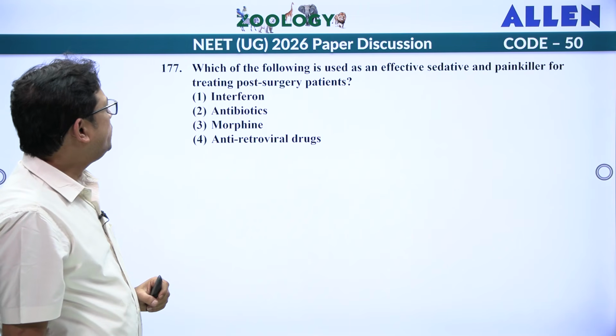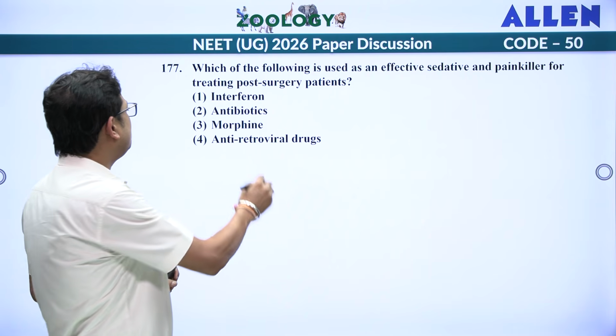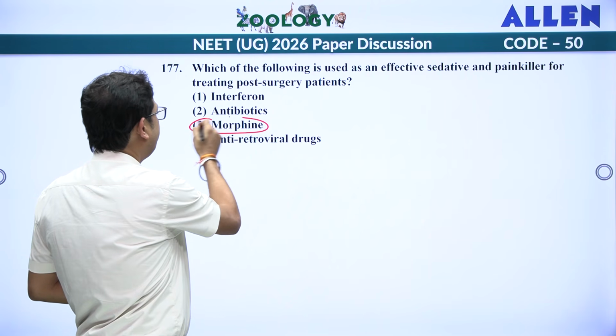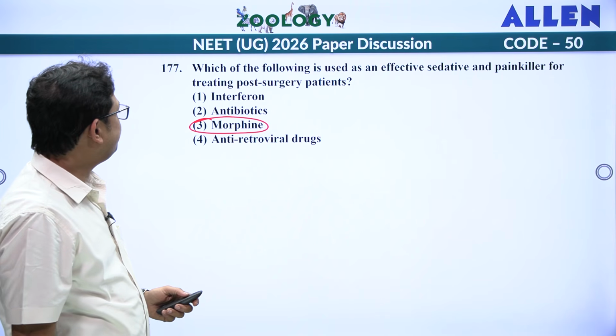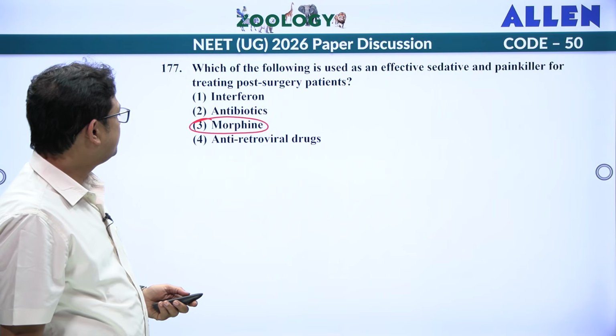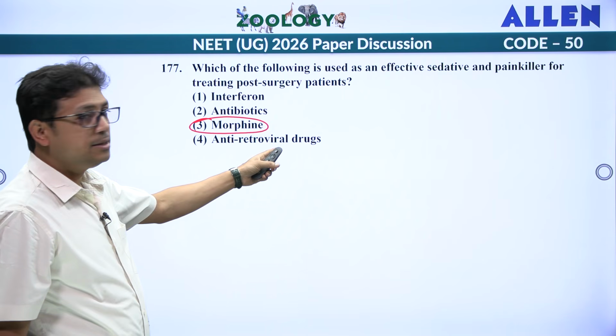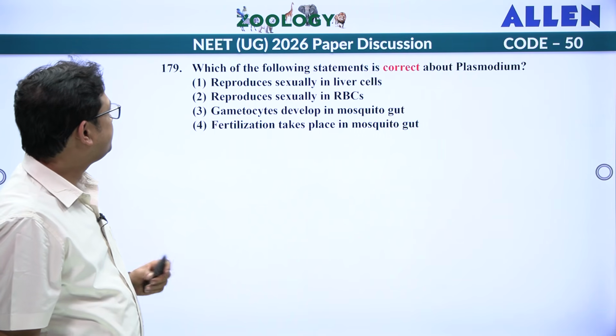Next, which of the following is used as an effective sedative painkiller? Painkiller is morphine. So it is a direct question. Third one. Interferon is what? Antiviral substance. And antiretroviral drugs, this is used for HIV treatment.